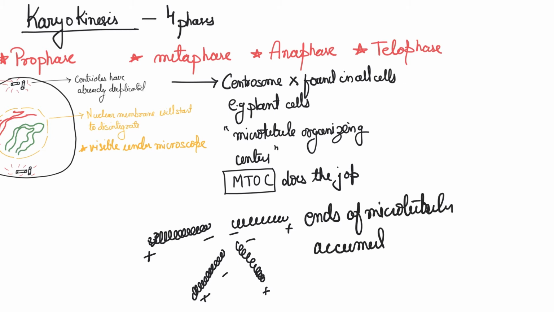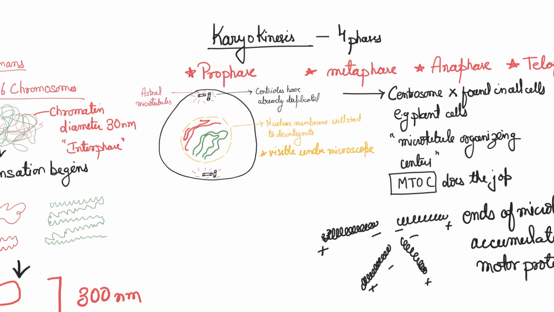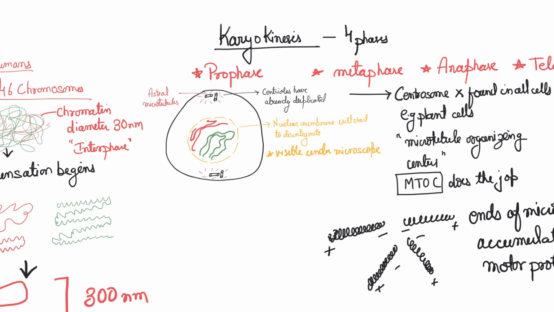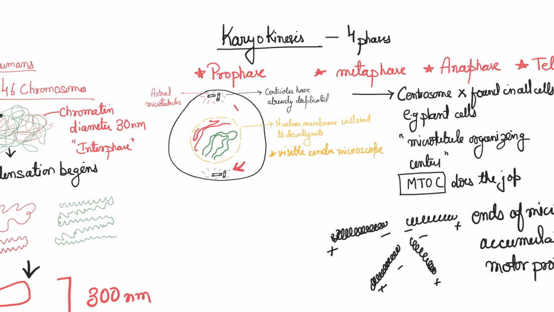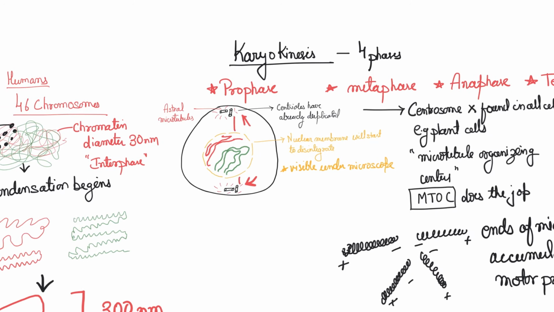So these negative ends sort of accumulate towards one end, and this is aided by motor proteins, and these motor proteins sort of hold them together, right? This is one of the ways, but there are other ways. Some evidence even finds that they might be linked with some chromosomes, helping them do this, right? So we have a lot of new research coming up.